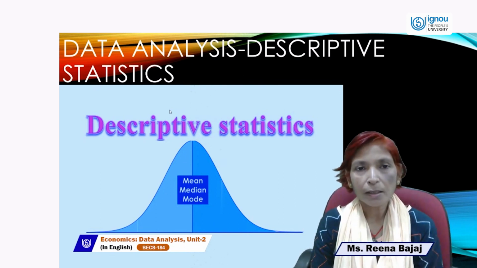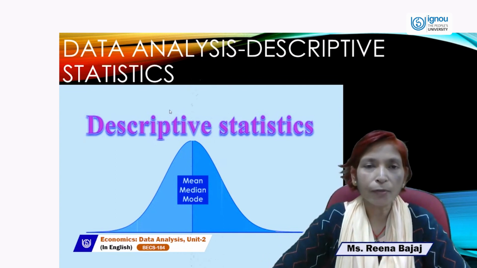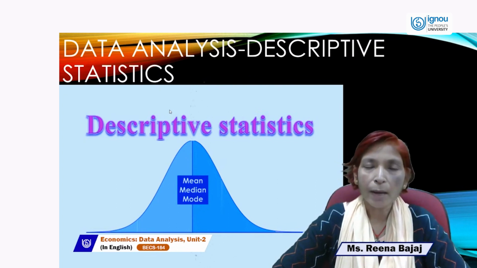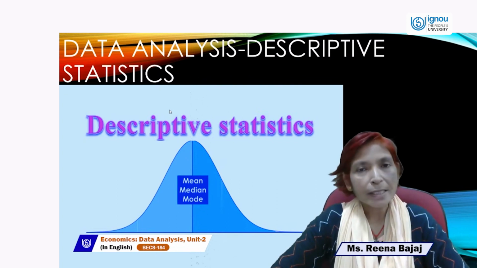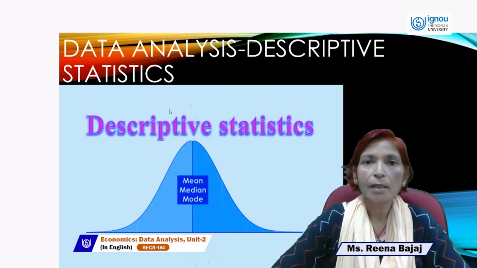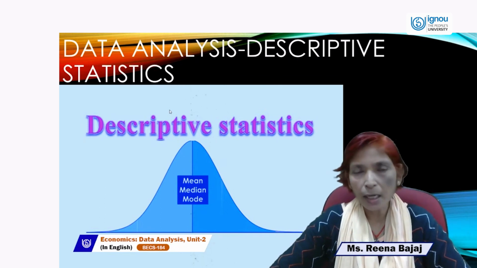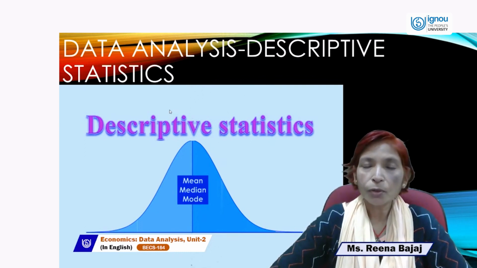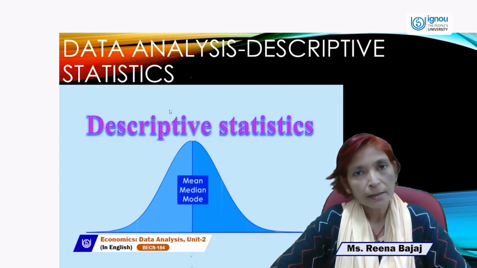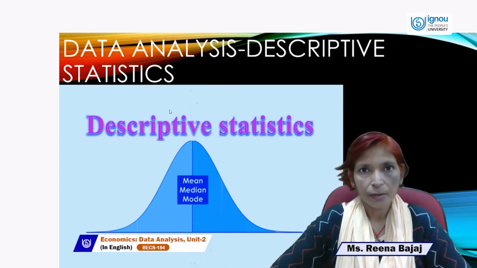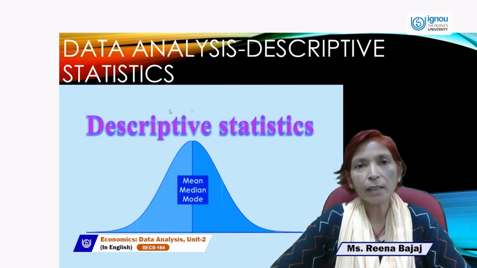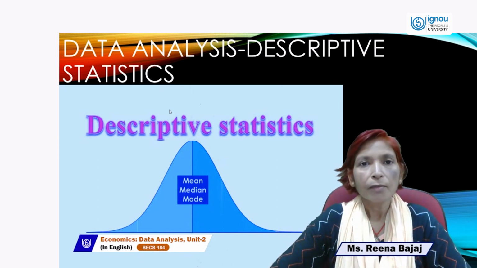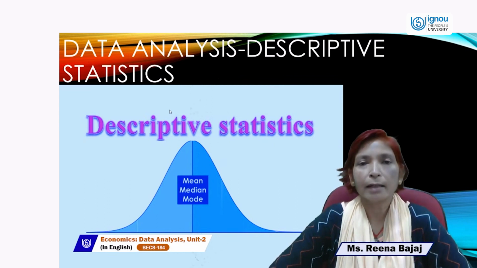We can say that if we want to do any type of research, either exploratory, historical, applied, basic, or ex post facto research, then first of all we need to collect data, and after that we have to analyze that data for interpreting and concluding the result, because without analyzing the data there is no use in collecting it.